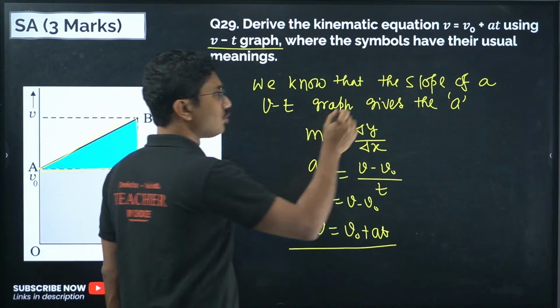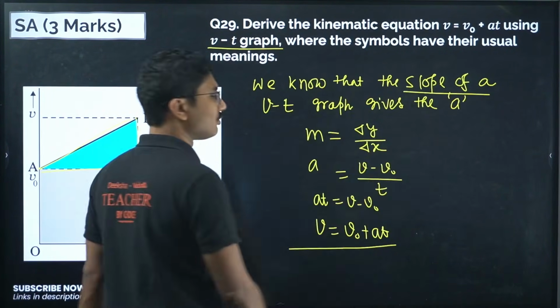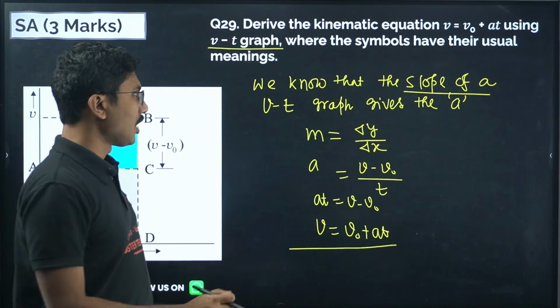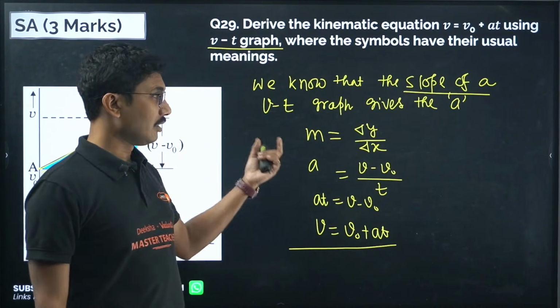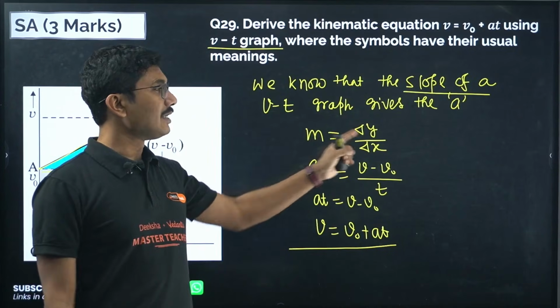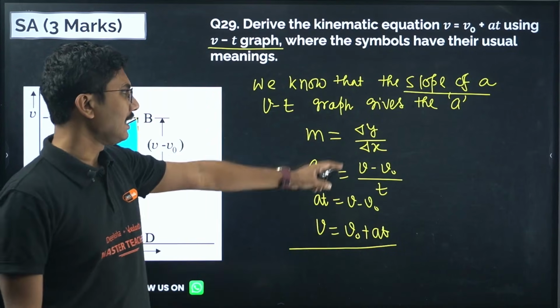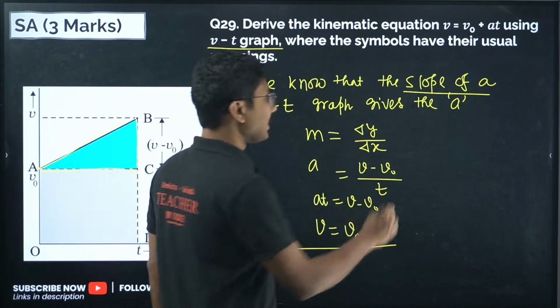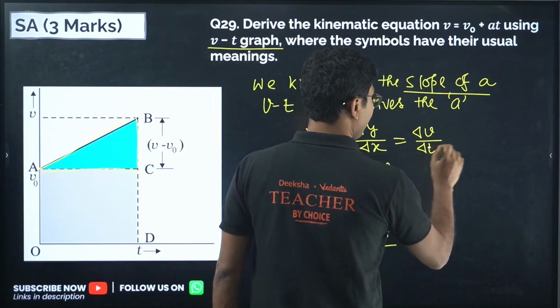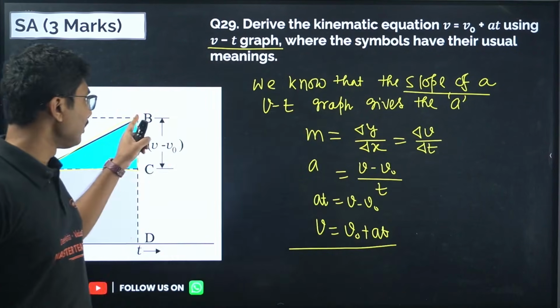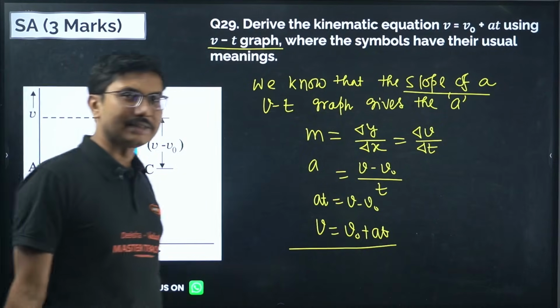Otherwise this derivation has no meaning. Here slope is delta y by delta x, and in this particular case it is delta v by delta t. Obviously delta v is v minus v naught, and delta t is t itself.